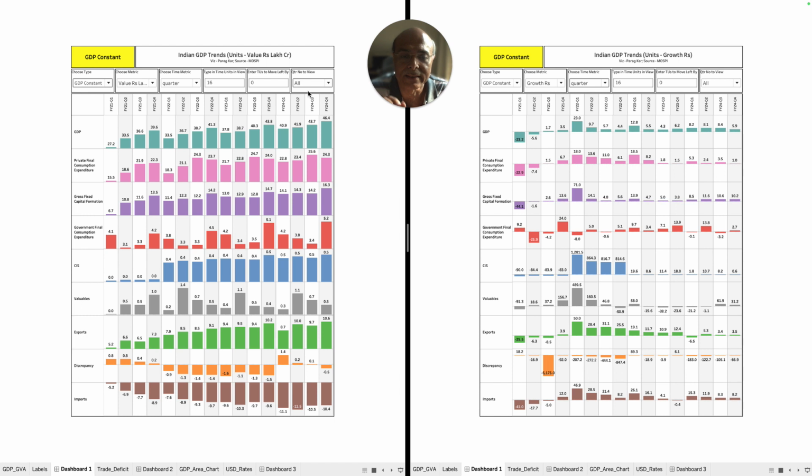But let's look at this. This is very interesting. When I choose all the quarters simultaneously and look from FY21 Q1 till the last quarter, which is FY24 Q4, which is an extrapolated number, you will find that our GDP growth has become more of a stepped function. Meaning, Q1 is the lowest, Q4 is the highest, then it goes down, then it goes up, then it goes down, then it goes up, then it goes down.